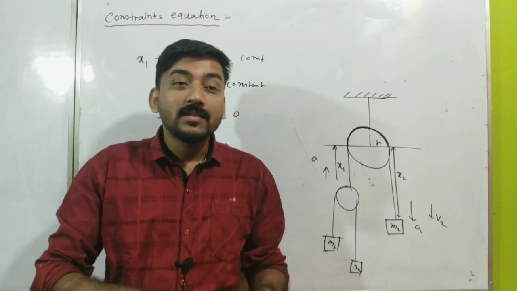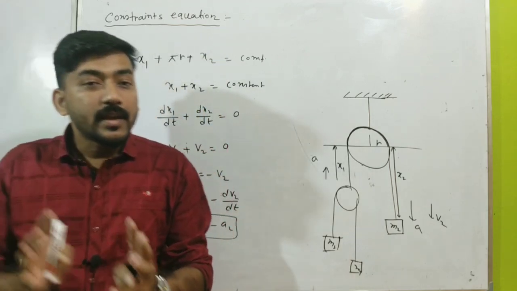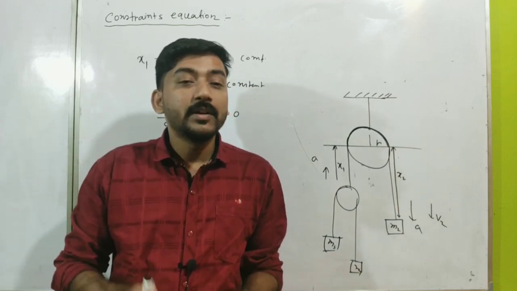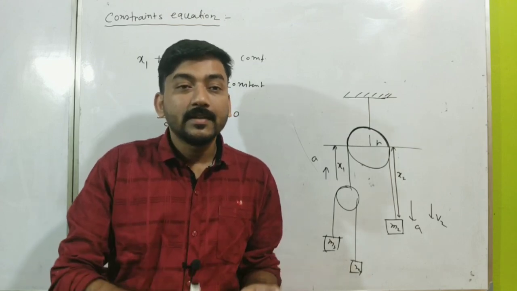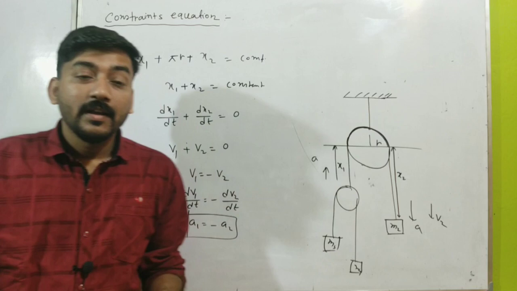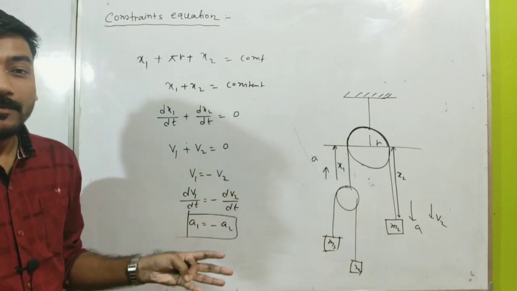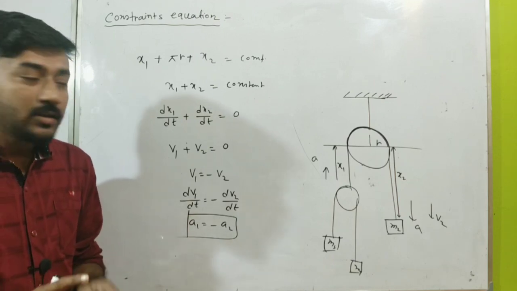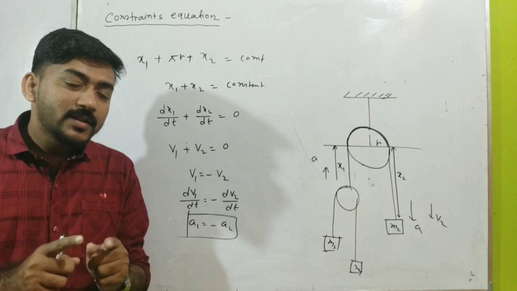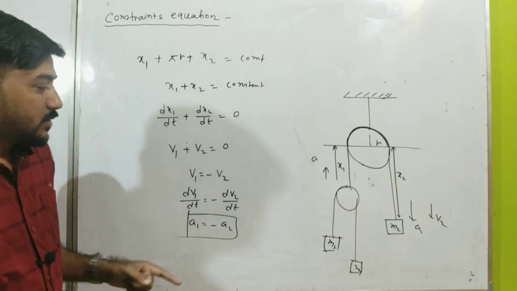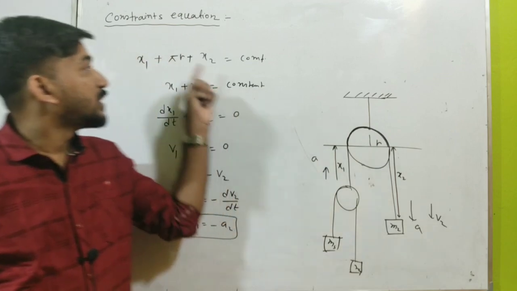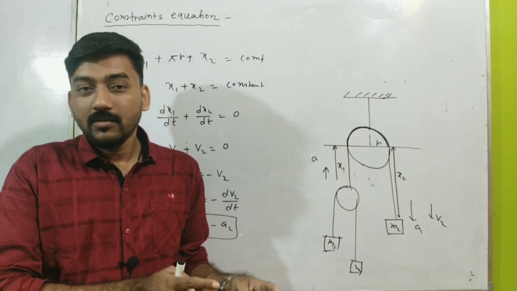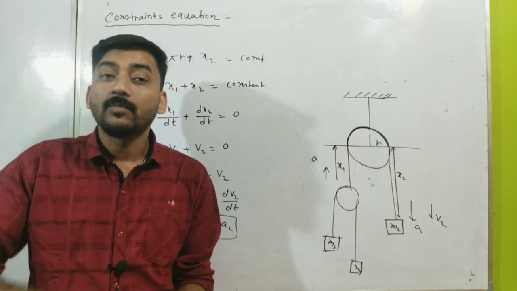But when we are asked very simple problems, then we can assume something, and that will sometimes work. But when the system is more complicated, the prediction will not work, and we have to use this constraint equation. Let me explain the need for this constraint equation in a very simple way. Why am I saying that Newton's laws are not sufficient to solve some complicated problems?